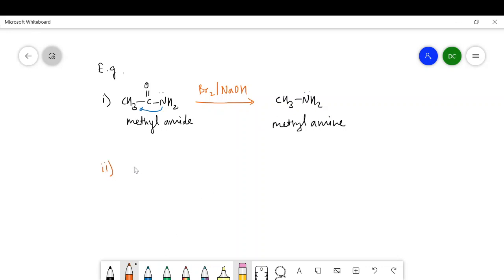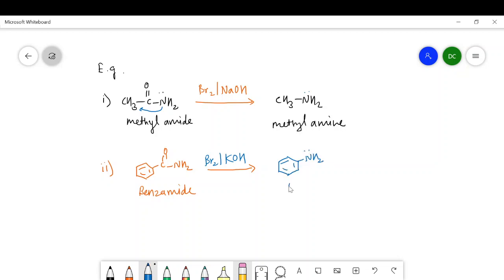Next, the example from an aryl amide, that is phenyl attached to CONH2. It is benzamide, and when it is treated with Br2 and KOH, it will form a benzene ring attached to NH2, that is nothing but aniline.